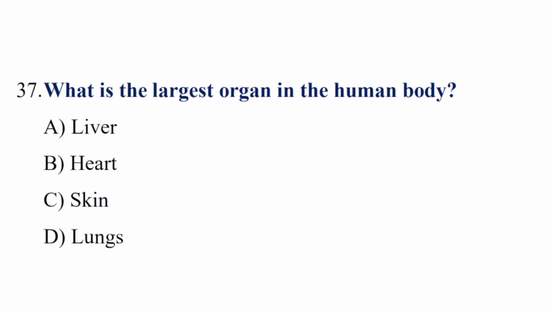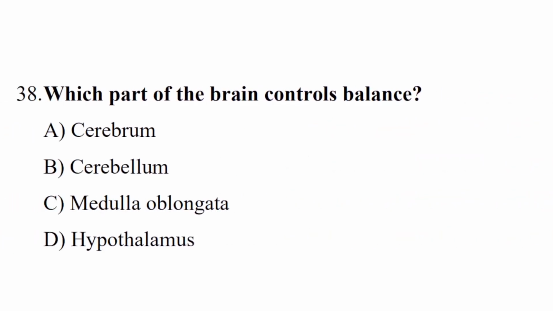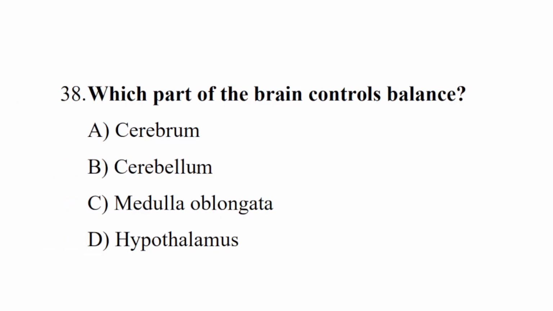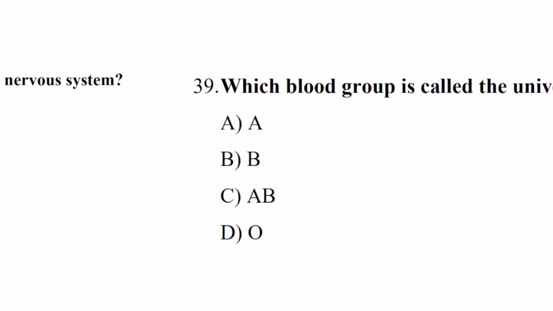Question number 37. What is the largest organ in the human body? Correct answer is option C, skin. Question number 38. Which part of the brain controls balance? Correct answer is option C, cerebellum. Question number 39. Which blood group is called the universal donor? Correct answer is option D, O.